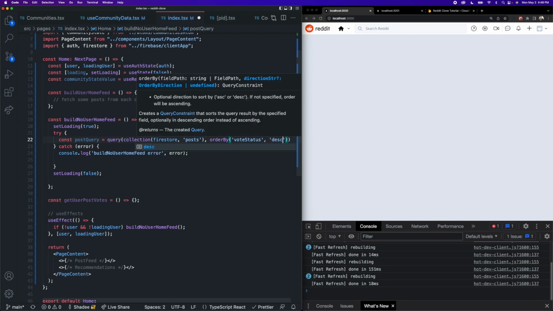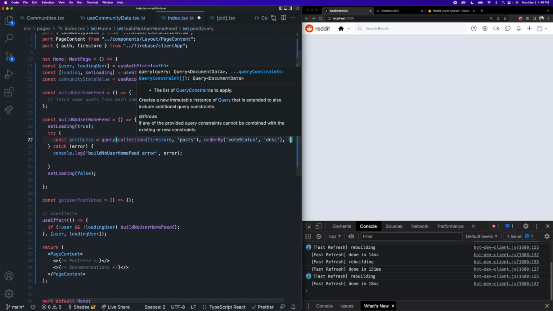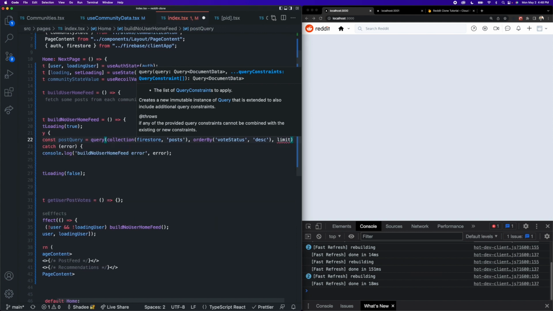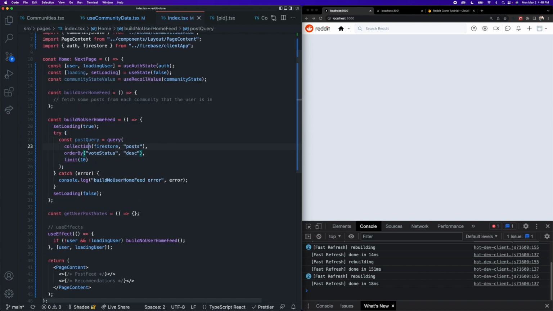And we can pass in a second argument of descending because we want the highest rated at the top. Okay, and as a third argument, we can pass in another query specification. In our case, we're going to pass in a limit. So you can bring in the limit function from Firestore, and you can pass it 10, just like this. So this query is going to get 10 posts from the post collection that are ordered by vote status in descending order so that the highest rated is at the top.